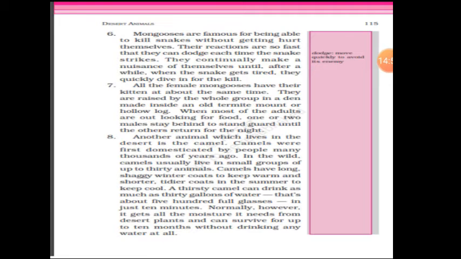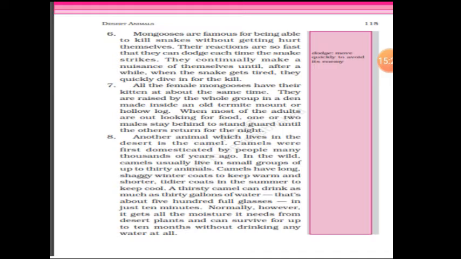Mongoose are famous for being able to kill snakes without getting hurt themselves, and it is always said that mongoose and snakes are enemies. They don't get along with each other. It is also said that mongoose can kill snakes without even a scratch on their body. Their reactions are so fast that they can dodge each time the snake strikes.